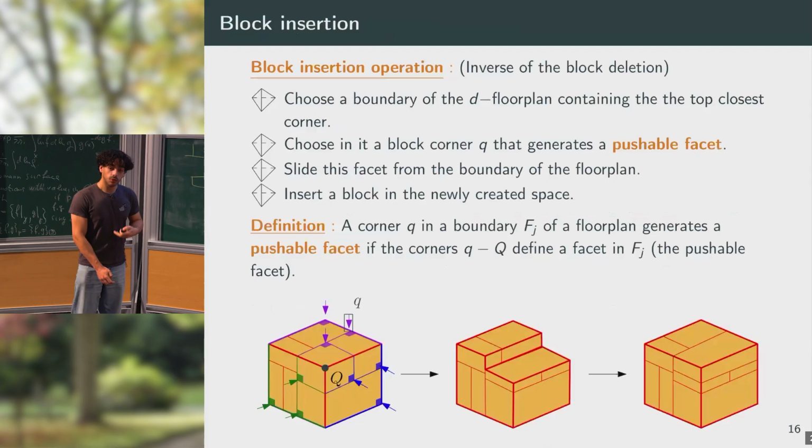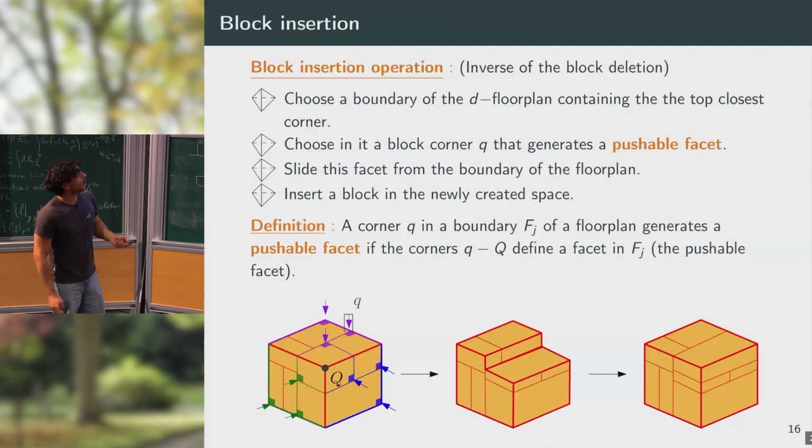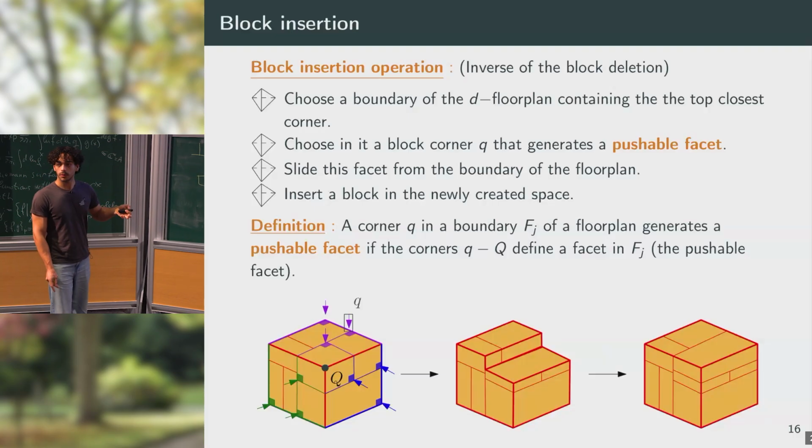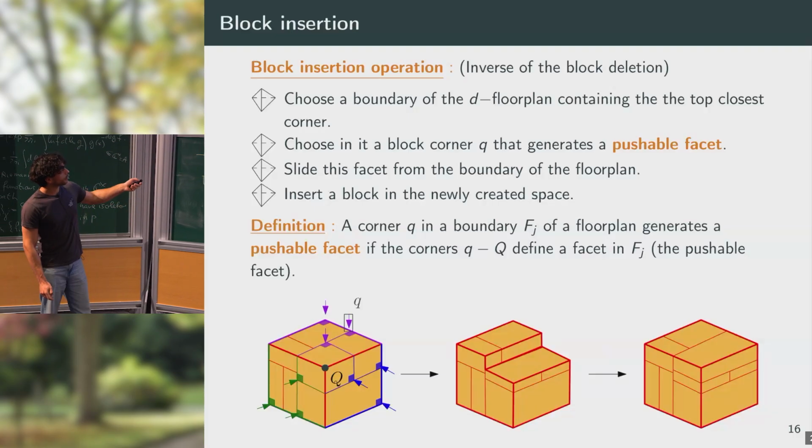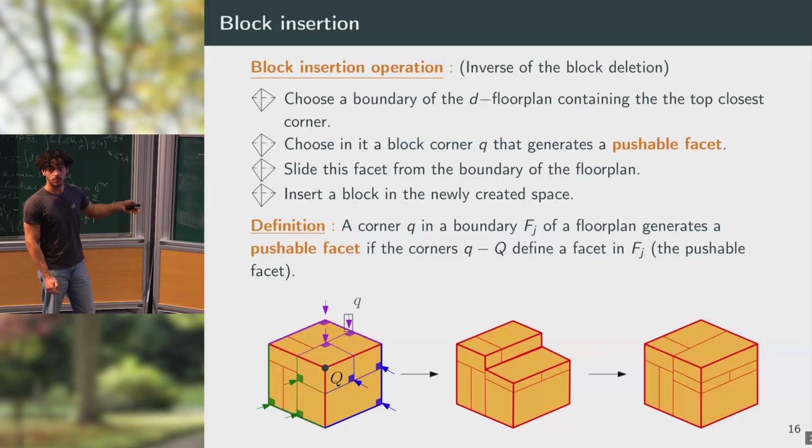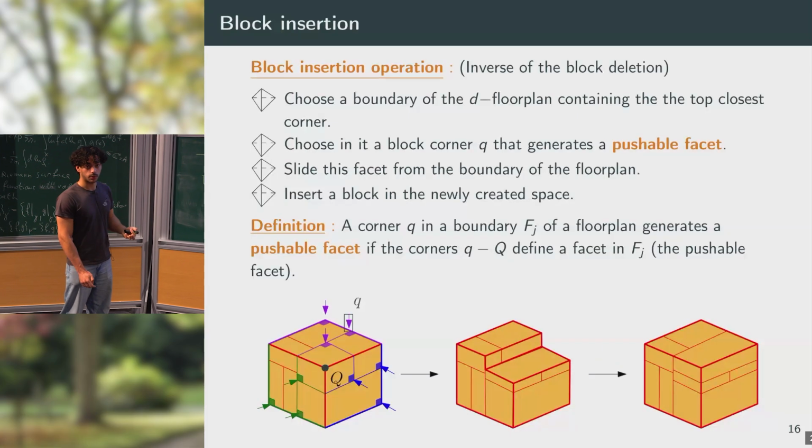So to understand this structure, we can introduce a block insertion operation. This is basically the inverse of deleting a block. So if I want to insert a block, I can start with a corner of the floor plan. I have 3 different borders on the boundary of the floor plan on which I can try to insert a block. In those borders, I will have block corners, which I will characterize as pushable or not.